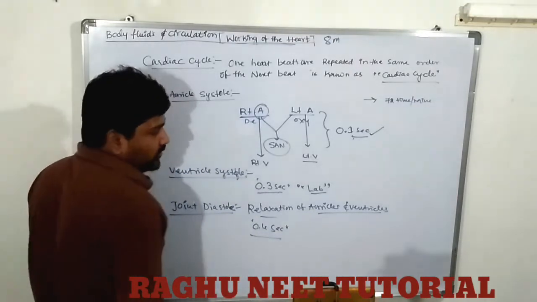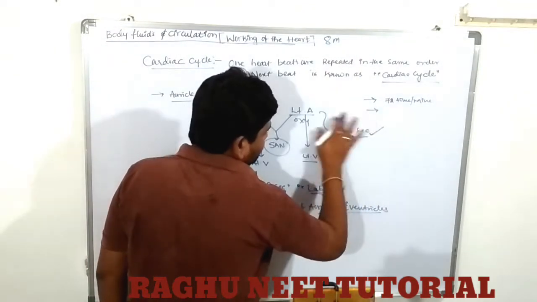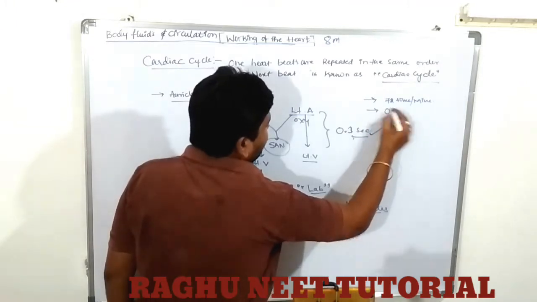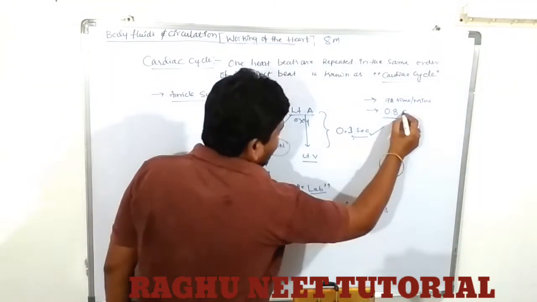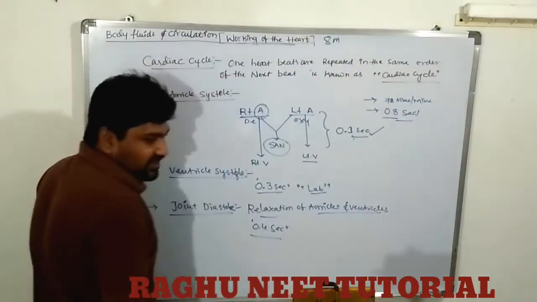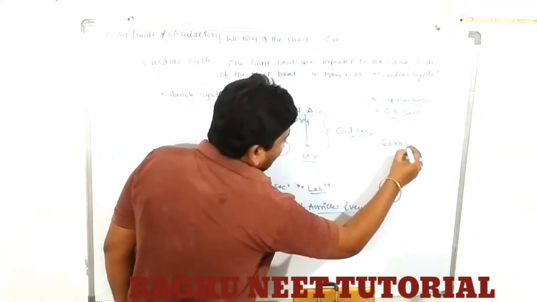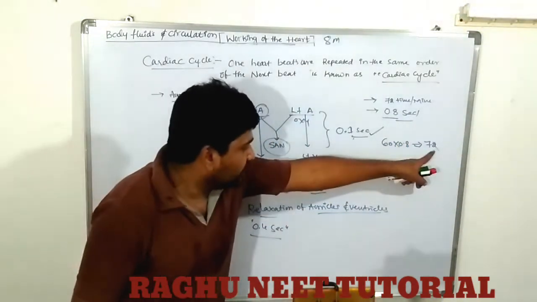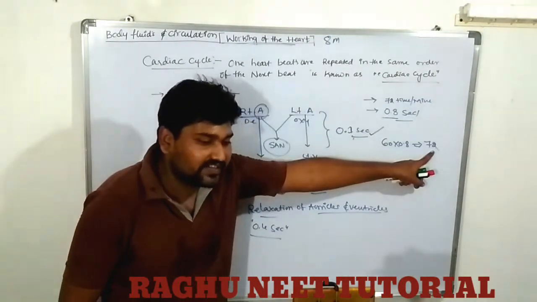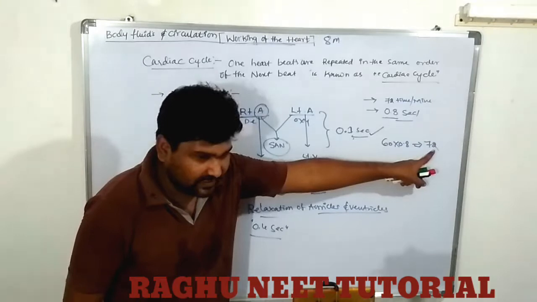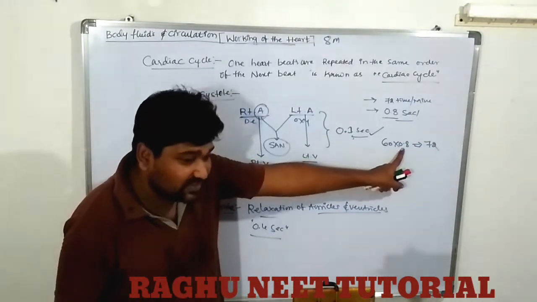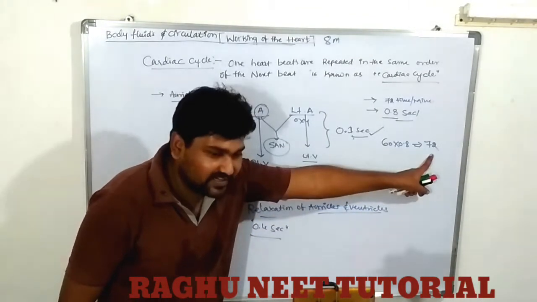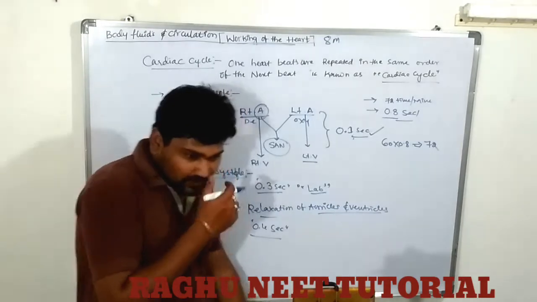So 72 times per minute. Approximately one cardiac cycle completes within 0.8 seconds. One cardiac cycle, 0.8 seconds. 60 divided by 0.8 is equal to 72 times per minute. How many heartbeats are there? 72 heartbeats complete within 1 minute. So in 1 minute, at 0.8 second per cycle, there are 72 cardiac cycles.